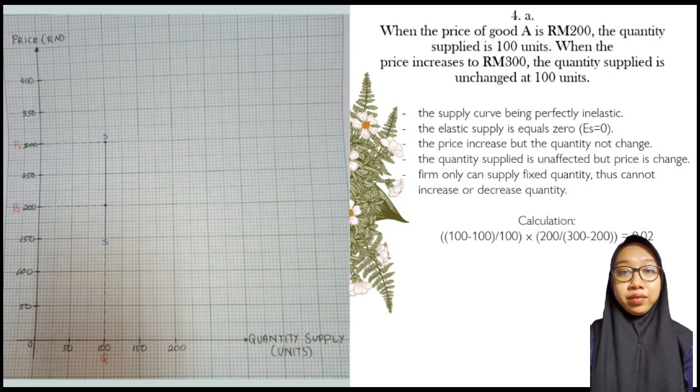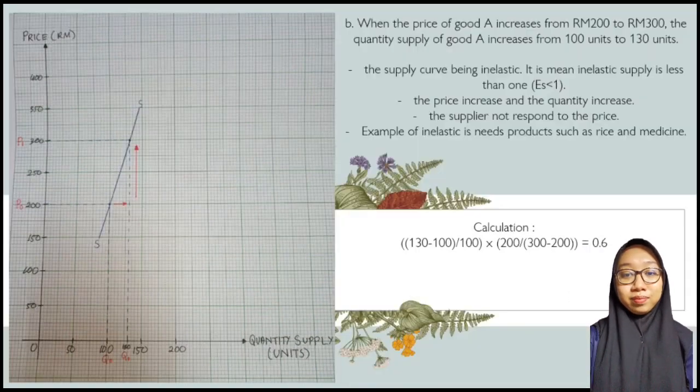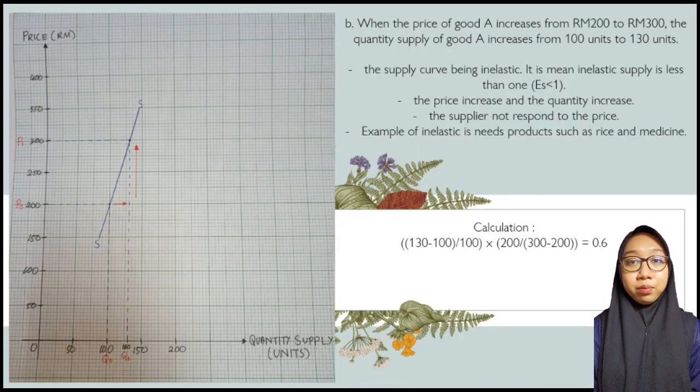If the supply curve is perfectly inelastic, it means the elasticity of supply is equal to zero. This situation means the firm can only supply a fixed quantity, thus cannot increase or decrease quantity. For the next question, if the supply curve is inelastic, it means the elasticity of supply is less than 1. It means the supply does not respond to the price. For example, needs goods such as rice and medicine.